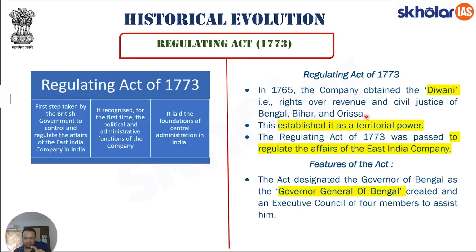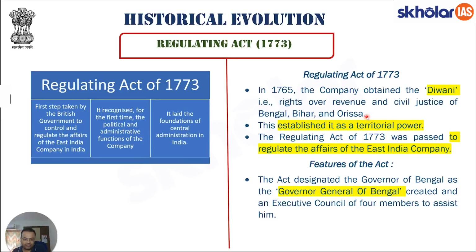So essentially, after the Battle of Buxar in 1765, the company decided that they would need to do something with which they are able to have a better control over the administration in India, because they knew India is going to be a golden goose for them. As such, in 1765, they were able to procure Diwani rights, which meant they could take revenue from the land and they could also administer the civil justice system within the land, right?